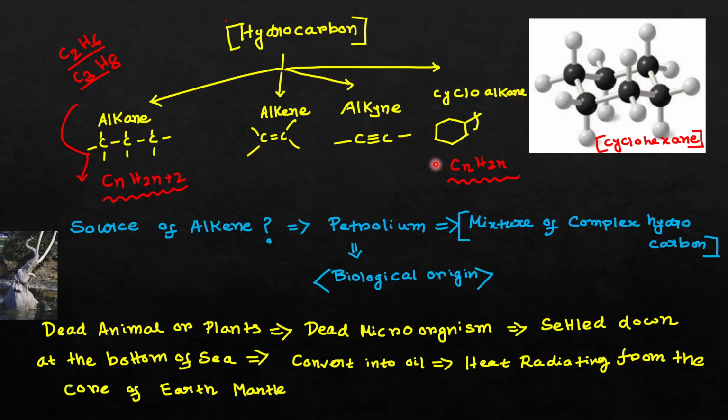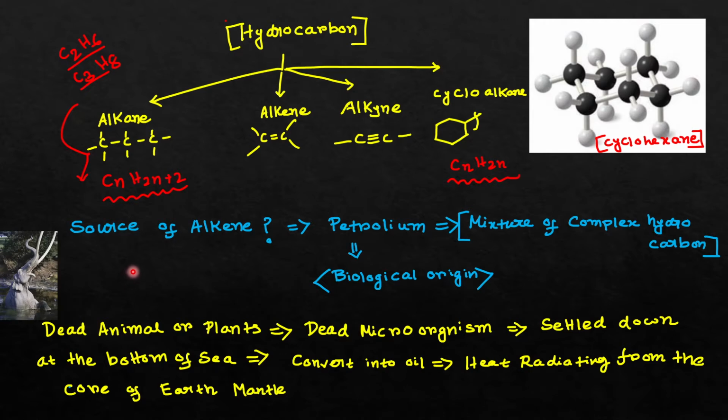The first question is: what is the source of these alkanes? The major source of alkanes is petroleum. So what is petroleum? Petroleum is nothing but a mixture of different complex hydrocarbons. The basic origin of petroleum is biological species. Millions or billions of years ago, there were several animals and plants. After the death of these animals and plants, their microorganisms settled at the bottom of the sea.